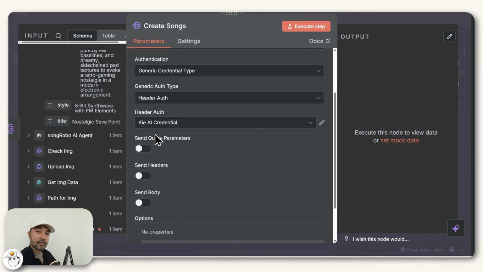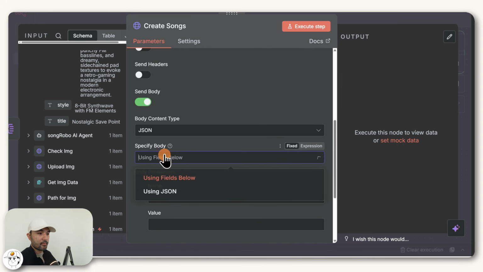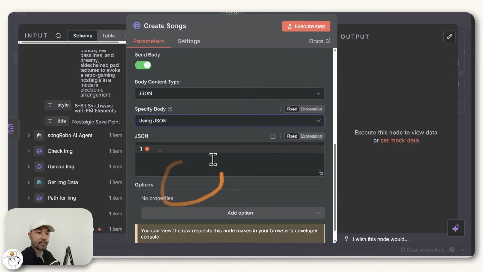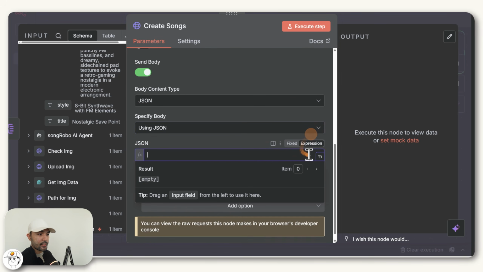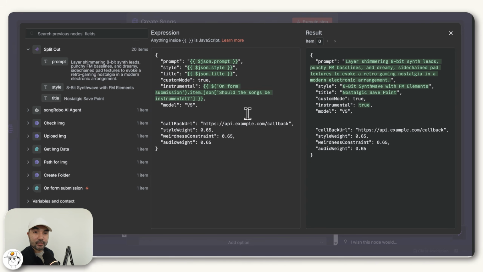Now you can use Kie for SUNO to create our music and all of their other models as well. Last thing you want here is to toggle send body on and specify the body using JSON. If we change this to expression and expand it, zoom that out a bit, we can paste in this expression, which is what Kie accepts. We're passing on the prompt that we requested, the style of the song itself, as well as the title, and the choice we made earlier on whether we want an instrumental song or not. There are also other fields here which you can read through in Kie's documentation or ask ChatGPT about.